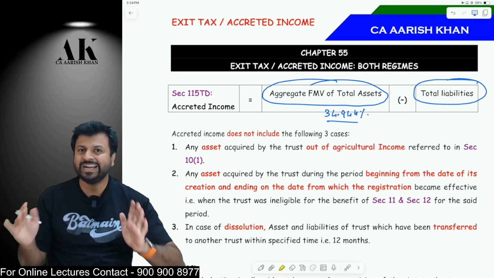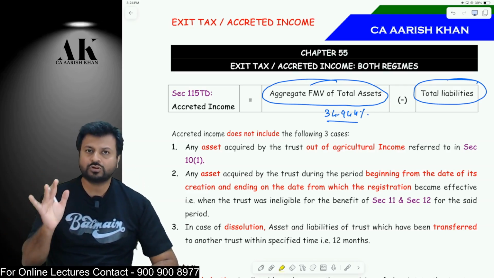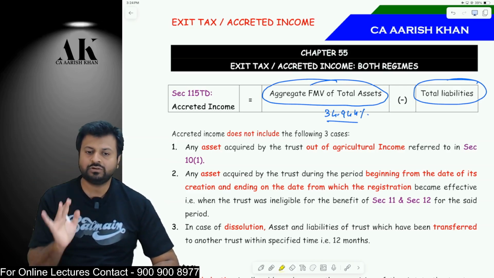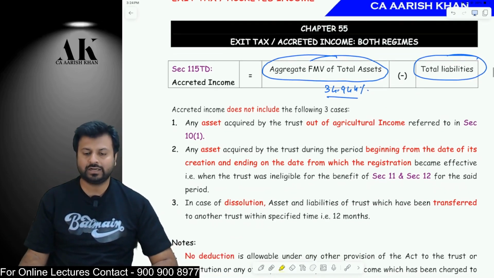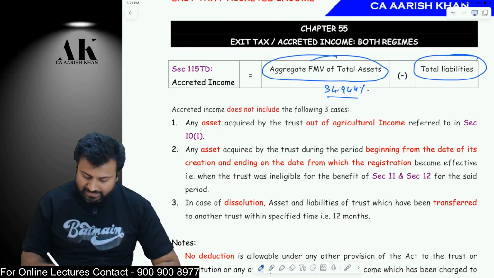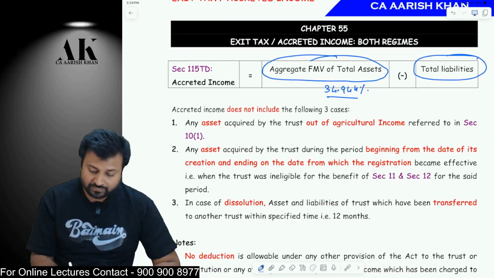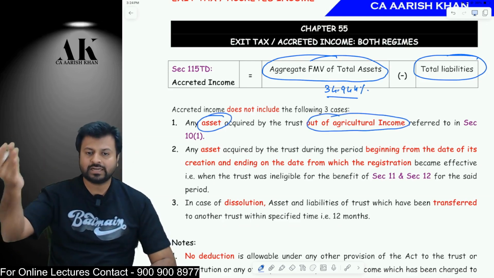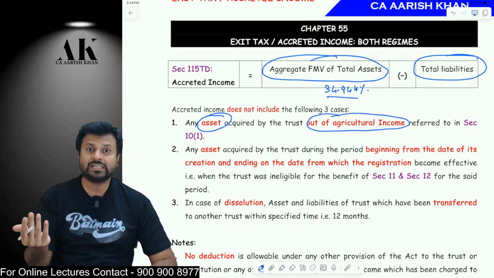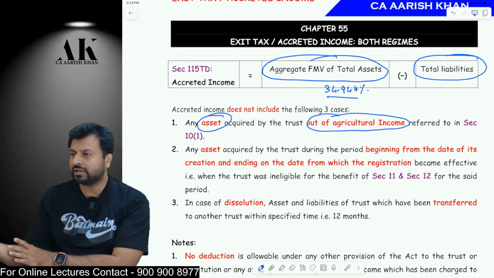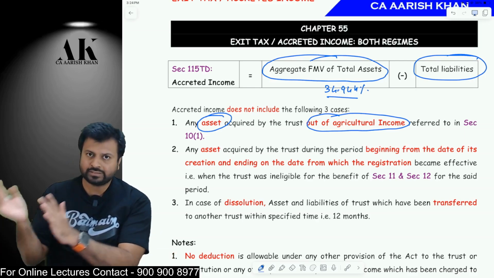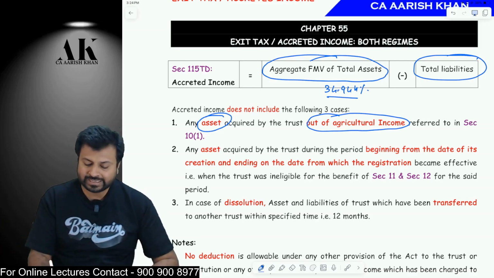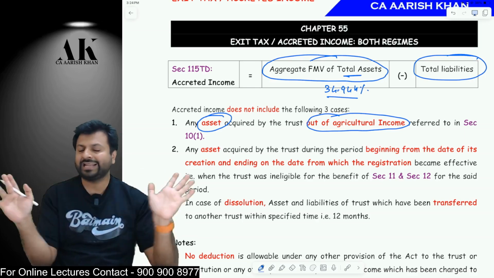But accredited income is not imposed on certain things. There are 3 items on which you will not be considered under accredited income. 3 incomes will not be considered as accredited income. First, if you have purchased any asset out of agricultural income. So if you have purchased any asset of the trust out of agricultural income, say you have earned an agricultural income of 10 lakhs, with the help of that 10 lakhs, you have bought a land of 10 lakhs, and that asset is there in your total asset. So don't take that asset in the total asset.